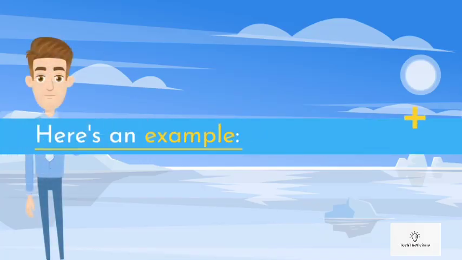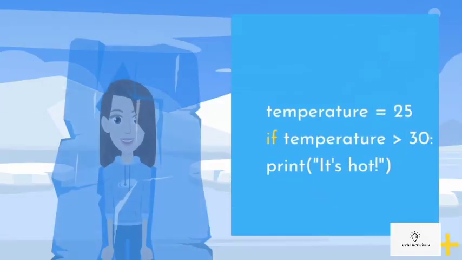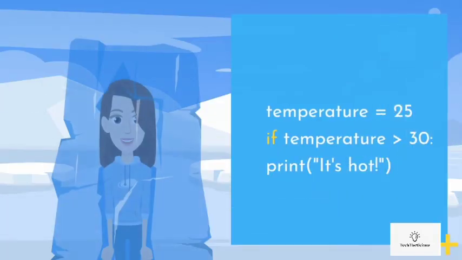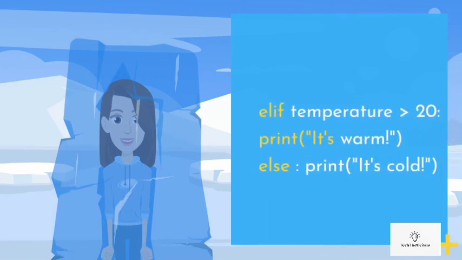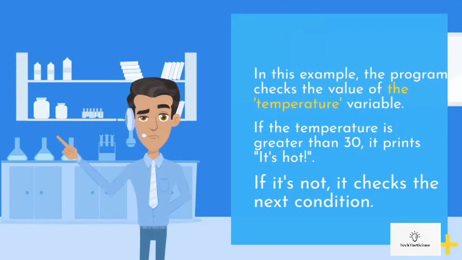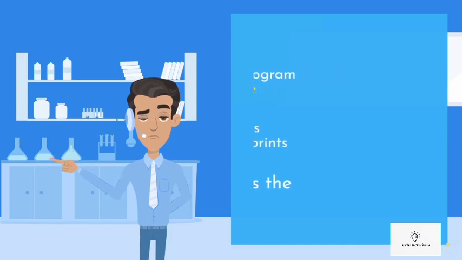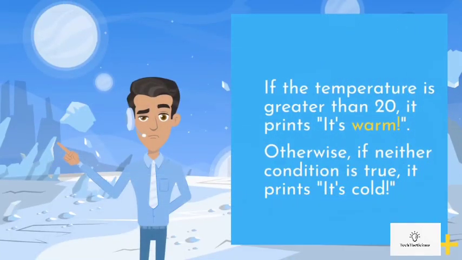Here's an example. temperature = 25. If temperature > 30, print "It's hot". Elif temperature > 20, print "It's warm". Else, print "It's cold". In this example, the program checks the value of the temperature variable. If the temperature is greater than 30, it prints "It's hot". If it's not, it checks the next condition. If the temperature is greater than 20, it prints "It's warm". Otherwise, if neither condition is true, it prints "It's cold".